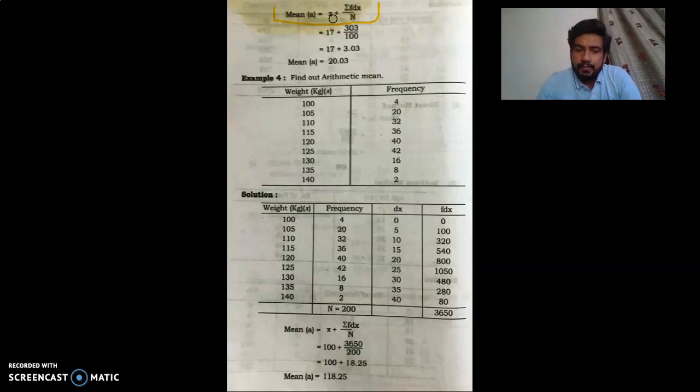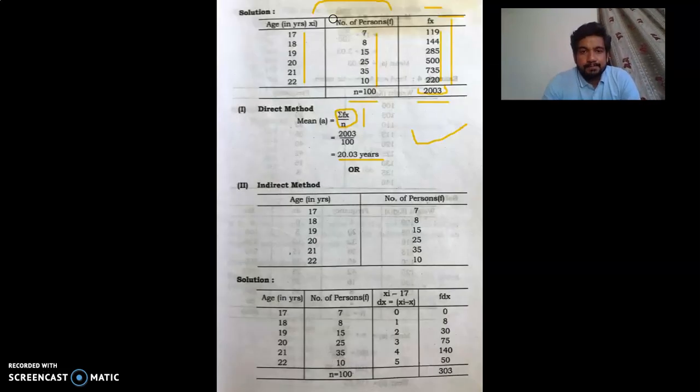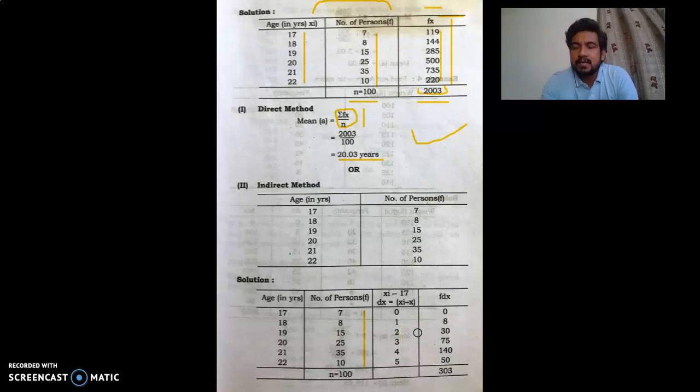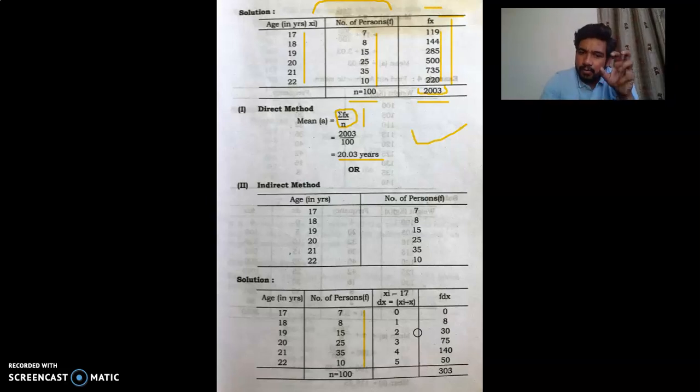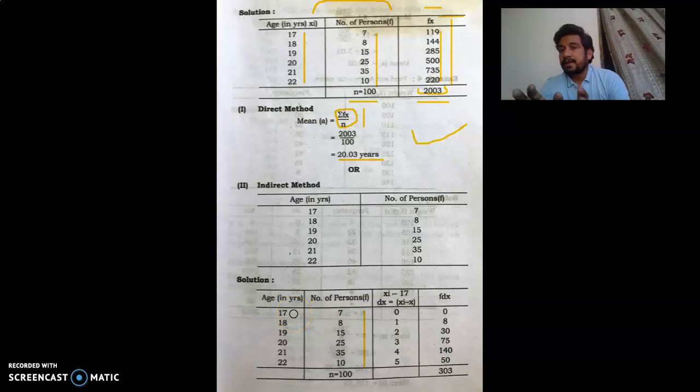So what we have to first prepare, we have to first tabularize the data as per our requirement. Coming to the previous slide, this is age: 17, 18, 19, 20, 21, 22, the given information. Frequency is also given, n equals 100. Now, as I mentioned earlier, first we have to find out dx. Dx is the deviation, meaning we subtract the assumed mean from column x, and that subtraction is our deviation from that particular x column.